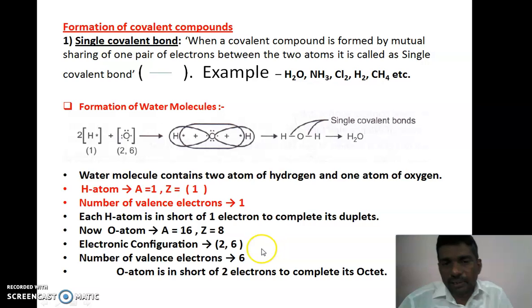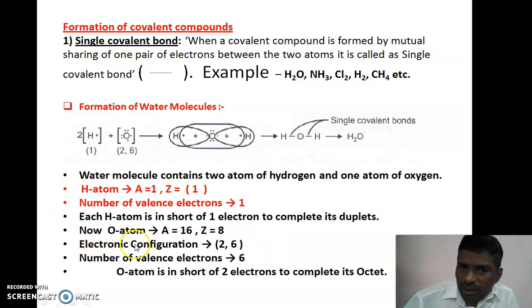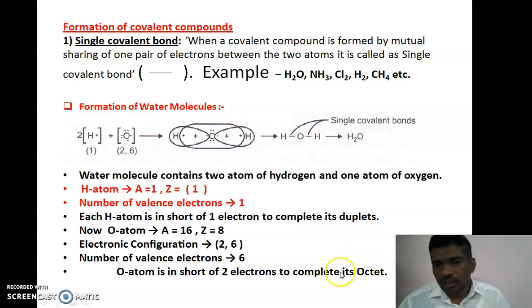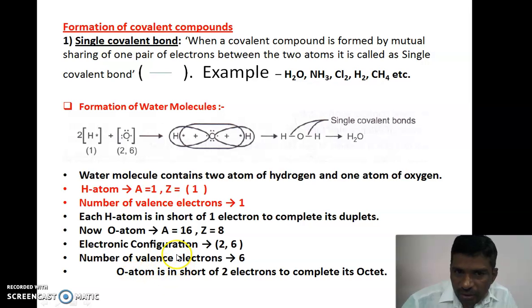On the other hand, the oxygen atom has mass number 16 and atomic number 8. The electronic configuration is 2, 6, so the number of valency electrons is 6, and therefore the oxygen atom is short of 2 electrons to complete the octet, that is, to acquire a stable electronic configuration. So oxygen requires 2 electrons, and hydrogen is deficient by 1 electron. One electron of hydrogen is mutually shared with 1 electron of oxygen, and the other hydrogen's electron is mutually shared with another electron of oxygen.